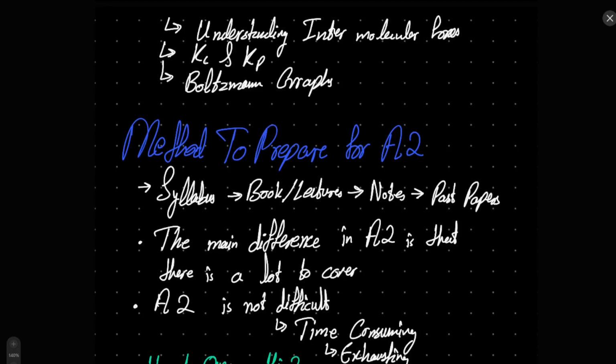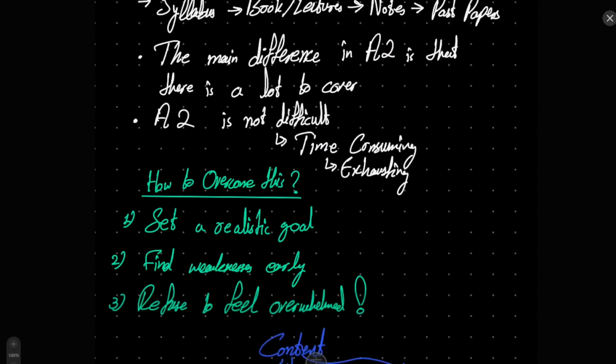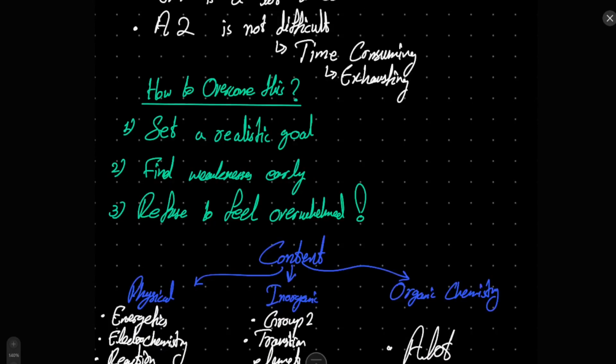Alright, so A2 is not difficult. Again, the thing that students face is that it is time consuming and it is exhausting. That's the issue that mainly A2 students face. How to overcome this? Again, set a realistic goal on a daily basis. The more realistic it is, the better, because you will not be able to discourage yourself that, hey, I did not do this, I'm incapable of doing this, I'm being overwhelmed by chemistry, and chemistry is very difficult. That ideology and that understanding will only hurt you in the long run.